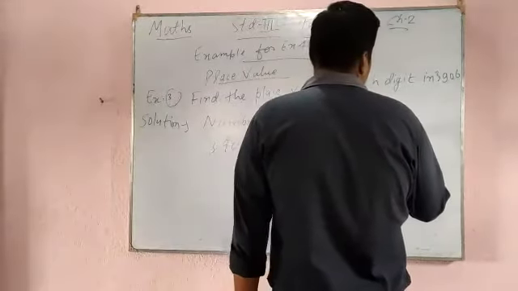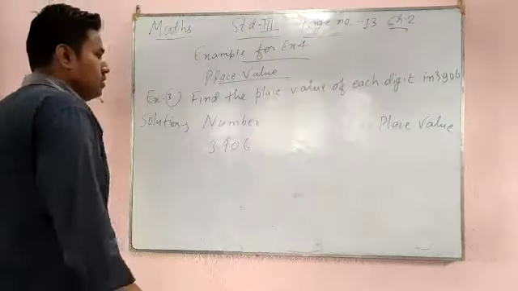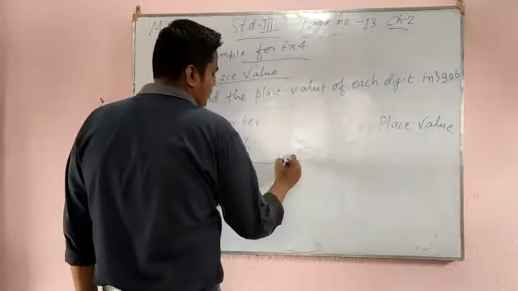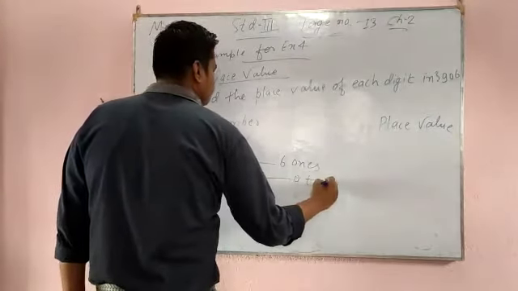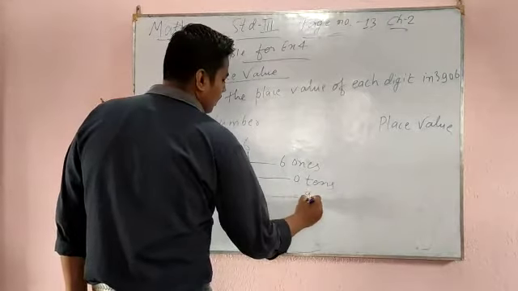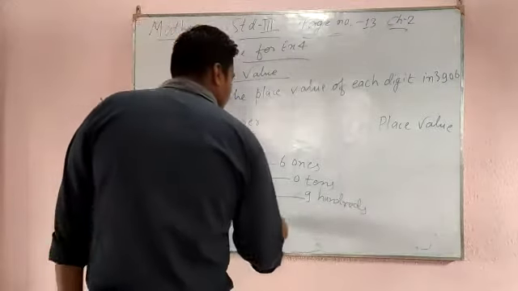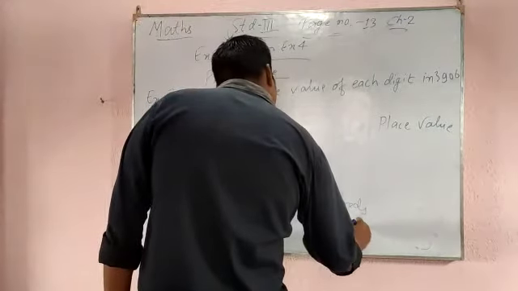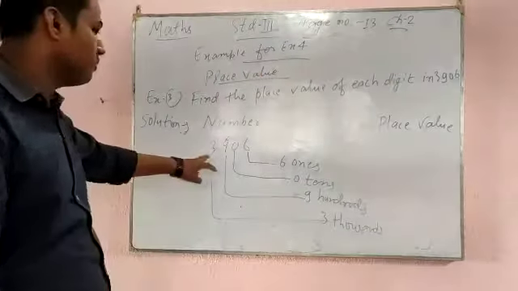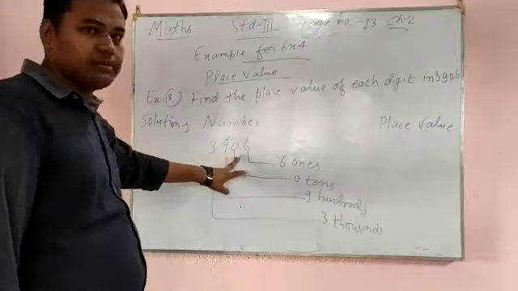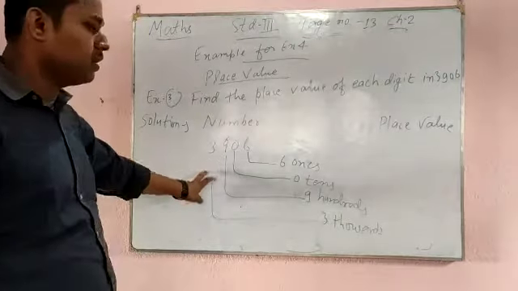Here I will write the place value for you. You have to find the place value of each digit. This one will go for 6 ones. First digit is ones. We will go for 0 tens. This one will go for 900. This will go for 3000. 6 ones because the first place is ones, 0 tens because the second is tens, 900 because the third is hundreds, and the fourth is thousands.